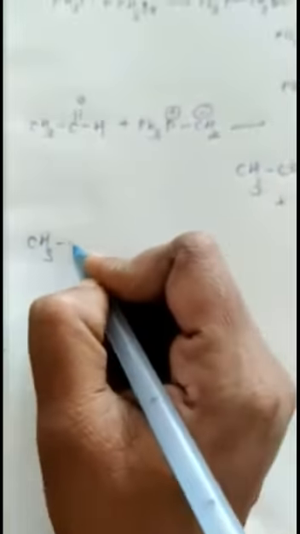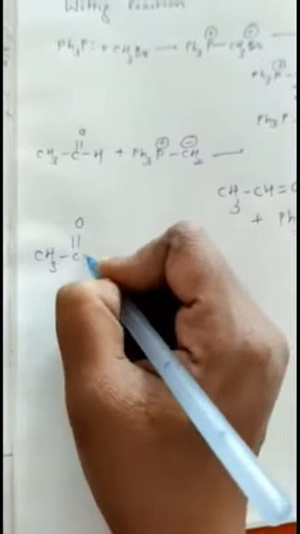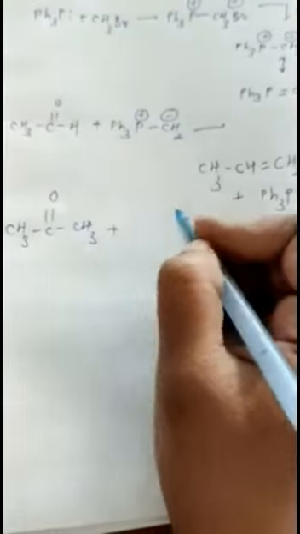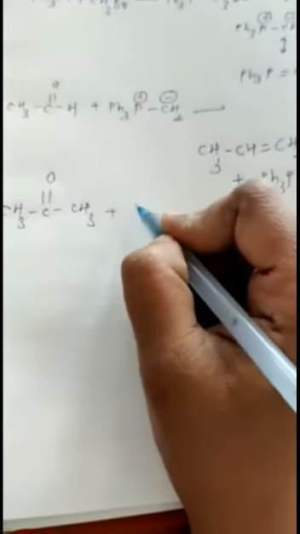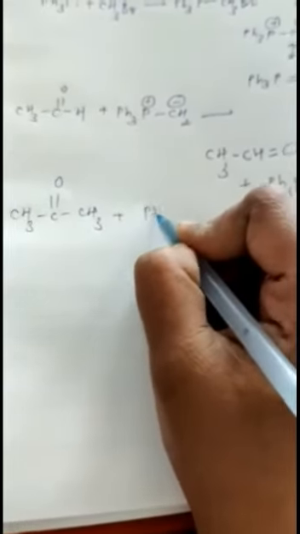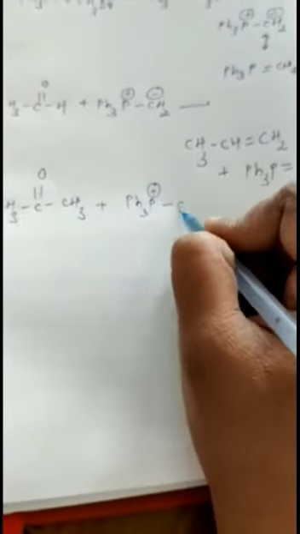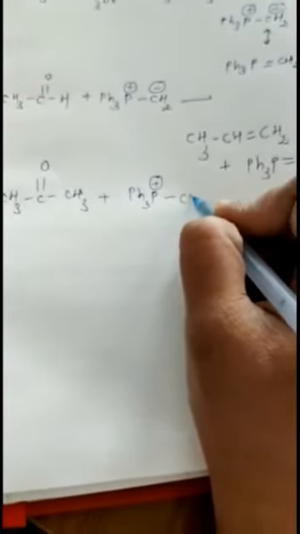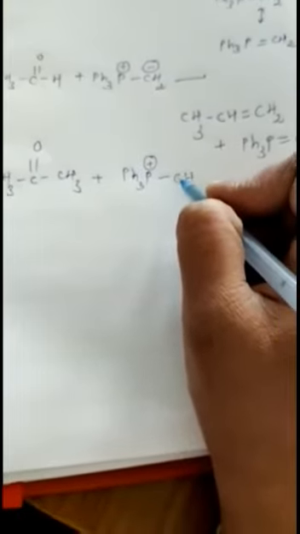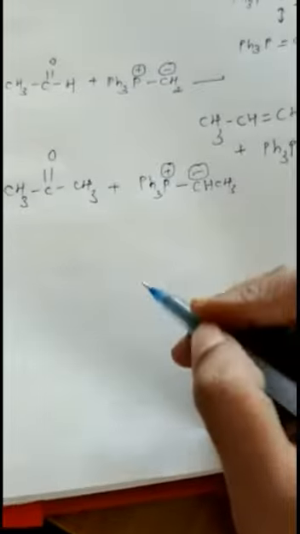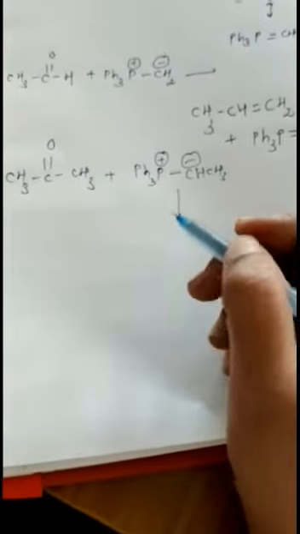Same reaction, but instead of acetaldehyde, now we take, suppose, a ketone, that is acetone, and we take the phosphorus halide like this. This CH2 may change, depending on what alkyl halide we use. So suppose we take this phosphorus halide again, what do we get?